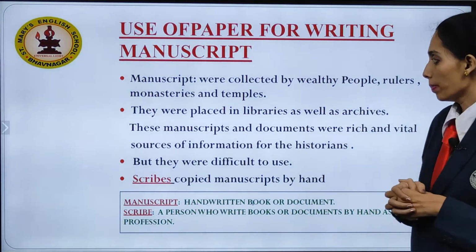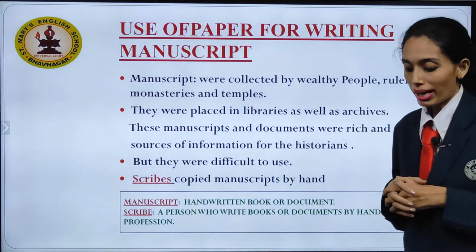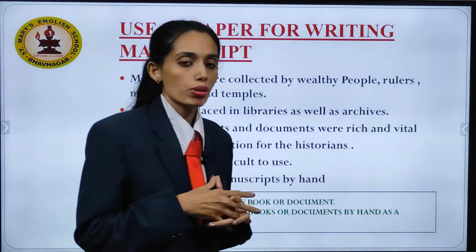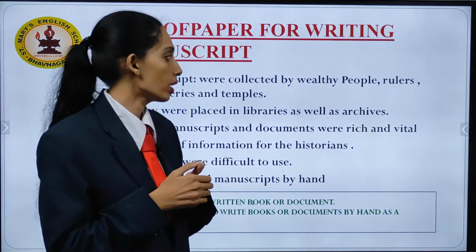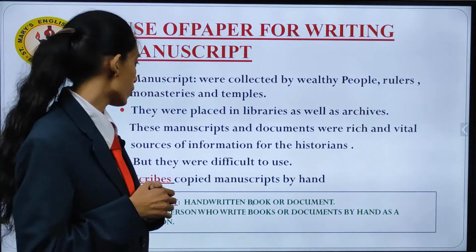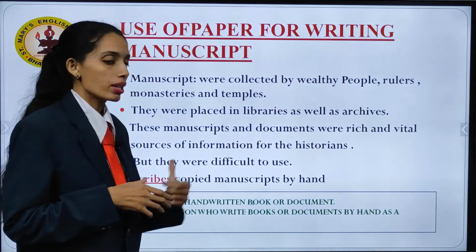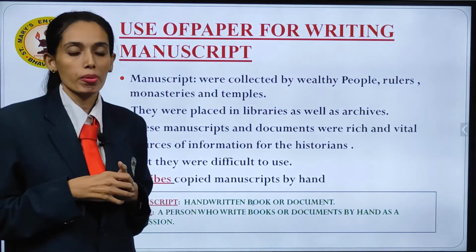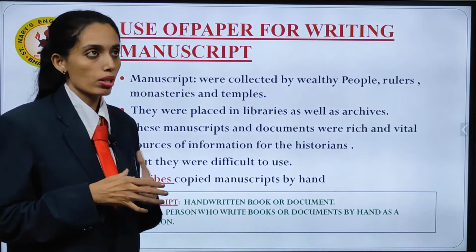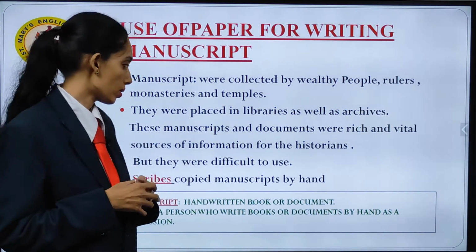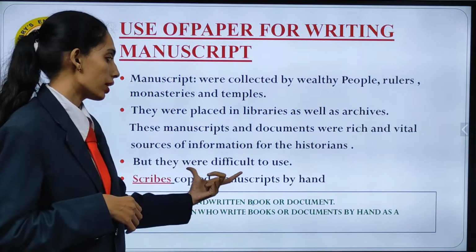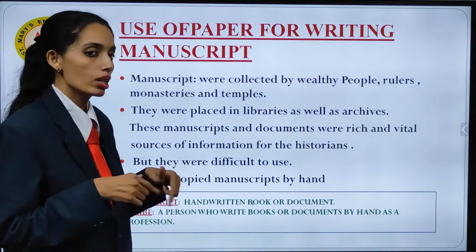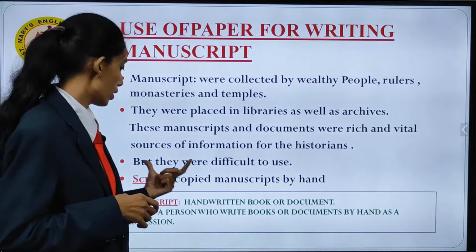They were people who used to take care of all these manuscripts, the documents, the books, and they used to place them in either libraries or in the archives. These manuscripts and documents were rich and vital source of information for the historians to study about the past. But they were difficult to use. Why were they difficult to use? We'll get to know in the next slide.